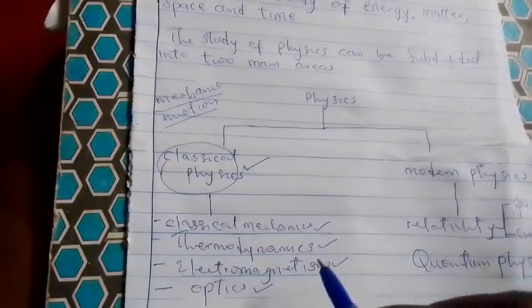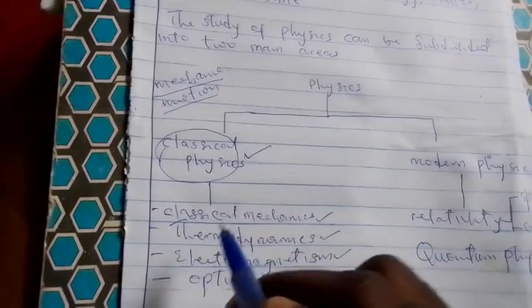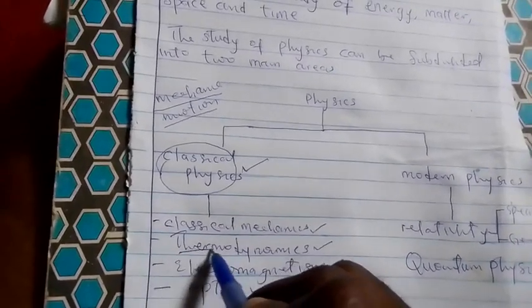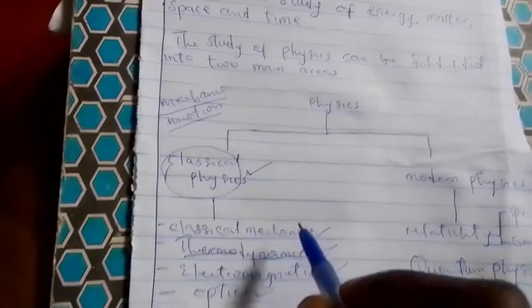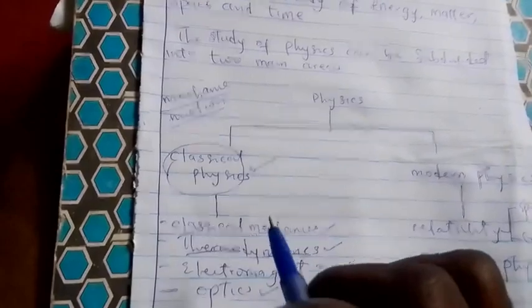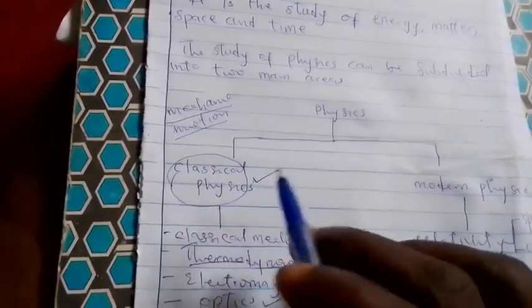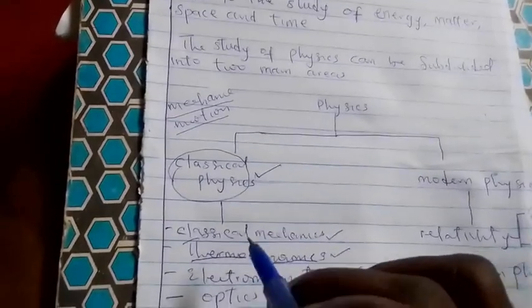So that's classical mechanics. And now when we are talking of thermodynamics, thermo means heat, and dynamics means motion. So when we are talking of thermodynamics, we are talking of heat, the kinetic theory of matter. We are talking of motion, and how these things are related.